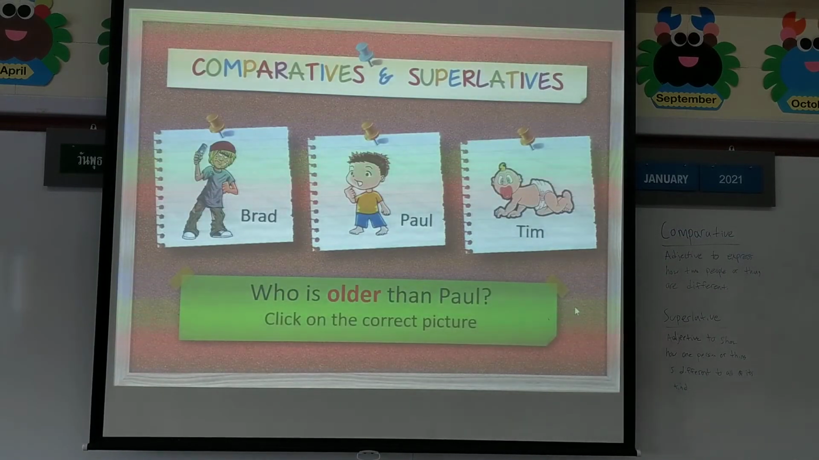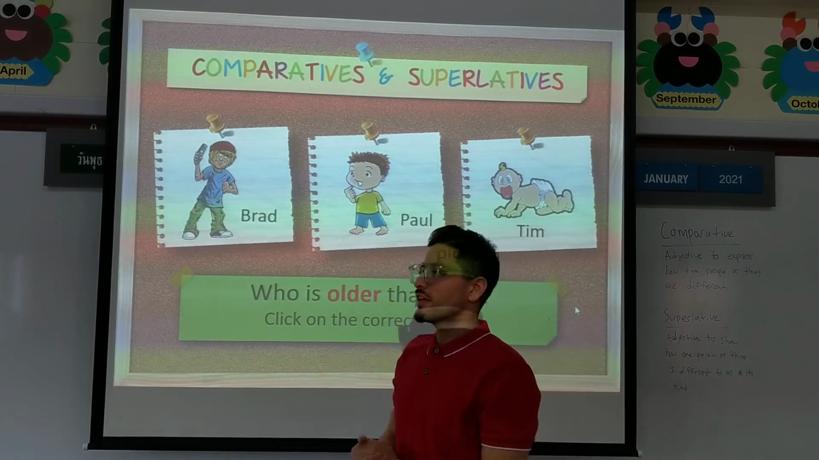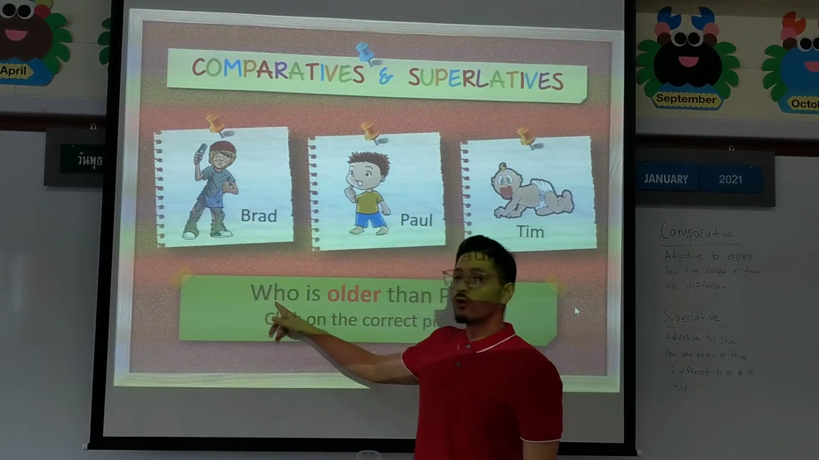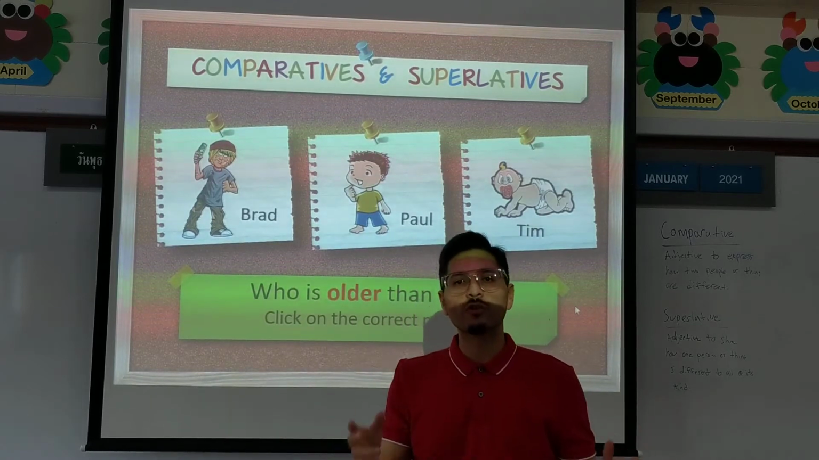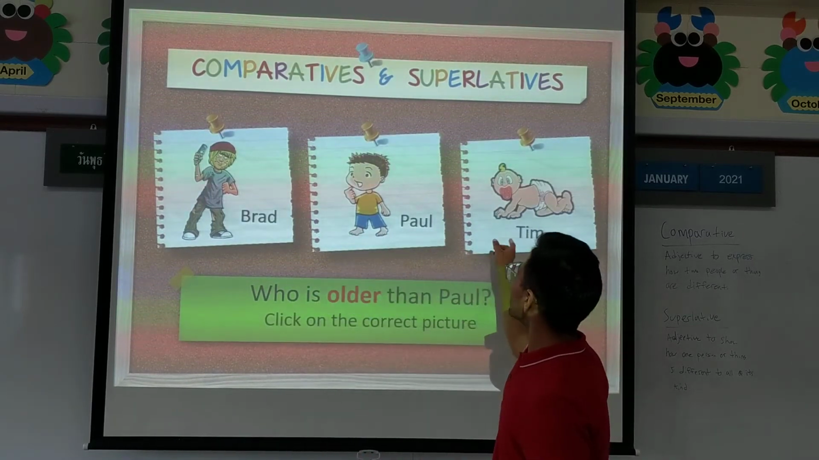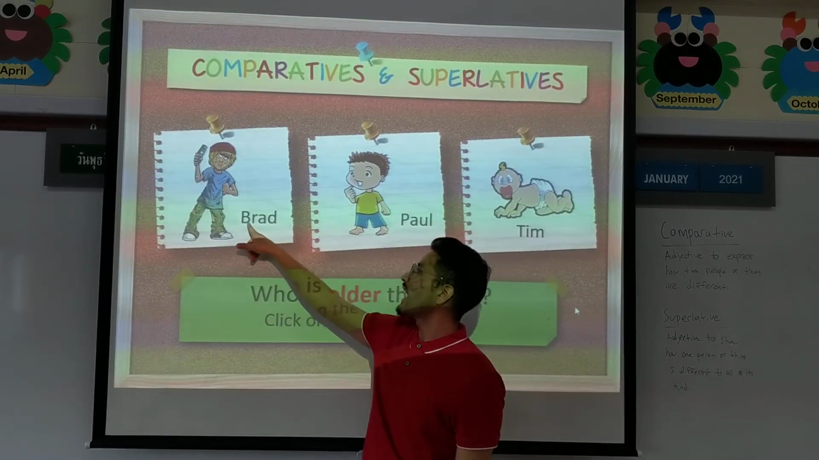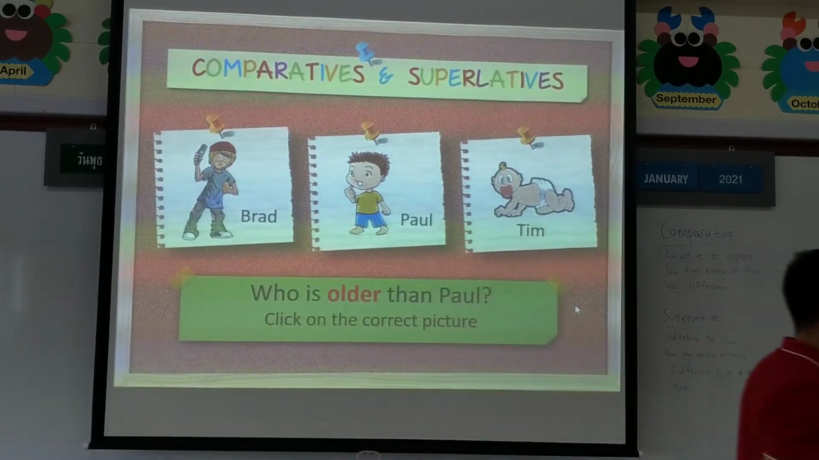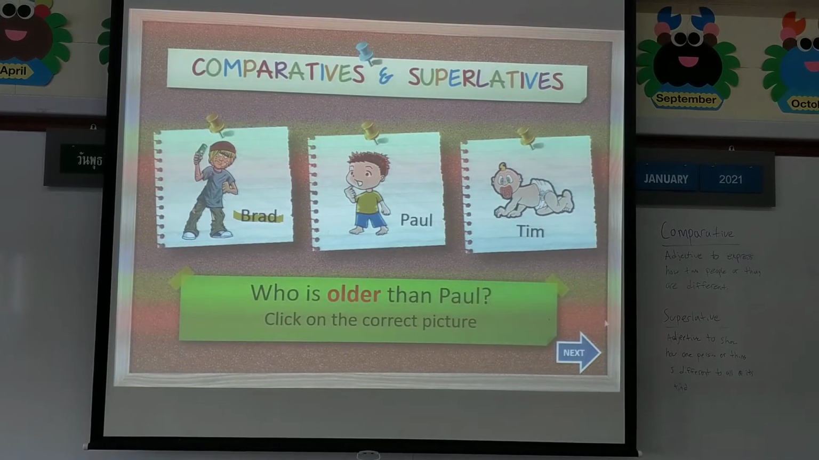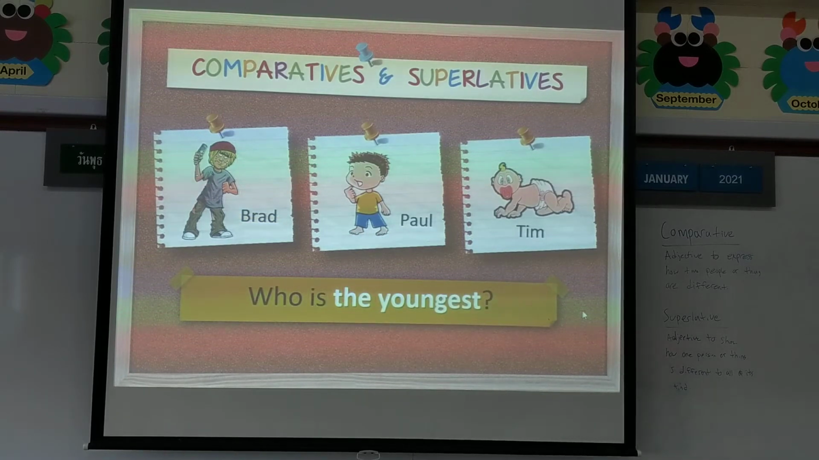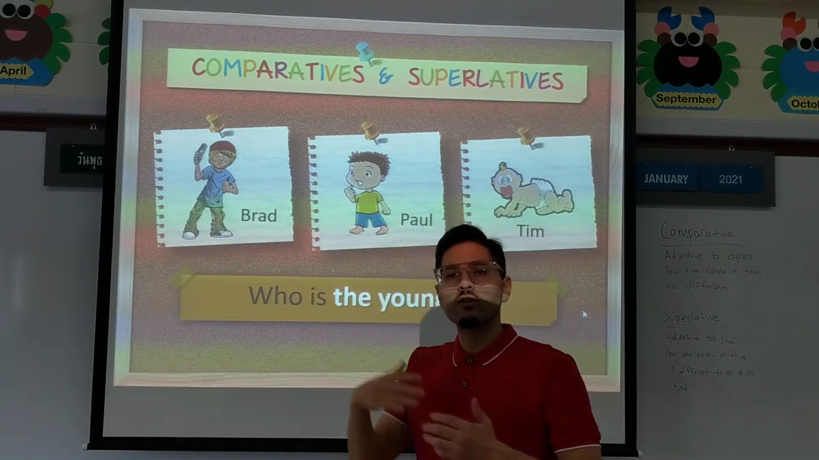Okay, so remember, if we want to do two people or two things, we're comparing two things, it says, who is older than Paul? This is a comparative because we're doing two people. So, who is older than Paul? Here's Paul. Is Tim older or is Brad older? Let's see. Yes. Brad is older. So, that was a comparative. We wanted to see two people, the difference.